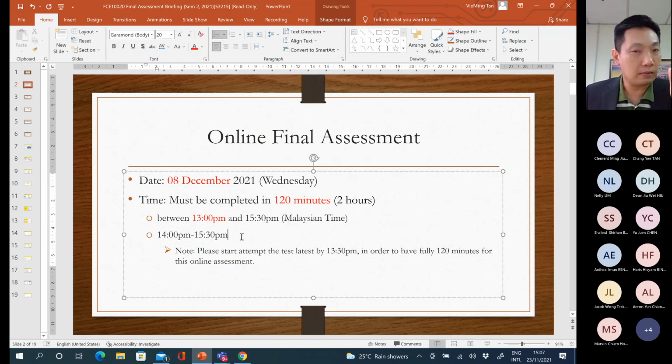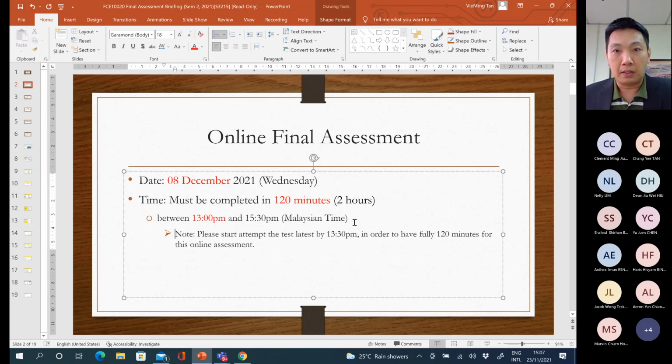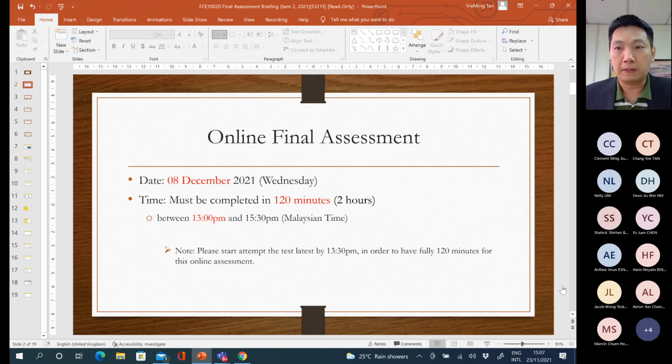The system just stops you at 3:30. This is how the system will control the time for you to attempt the assessment. So far, any question on the date and also the time?